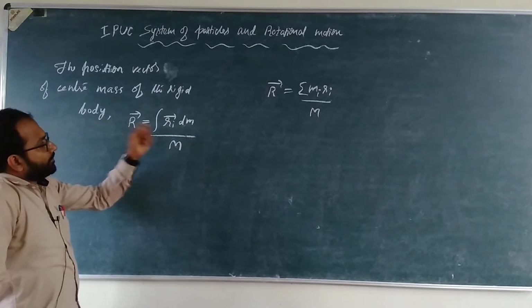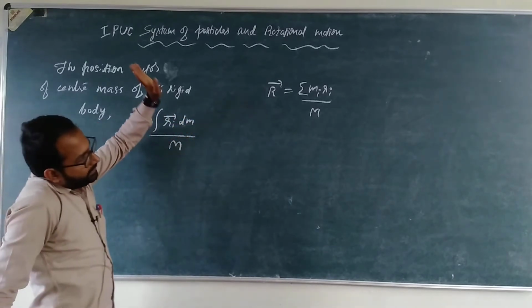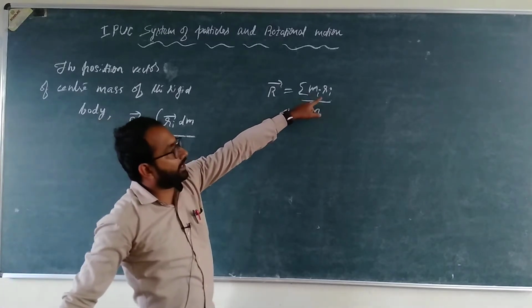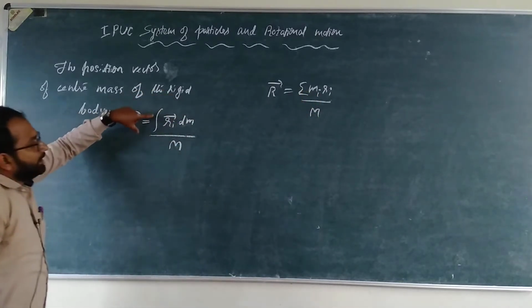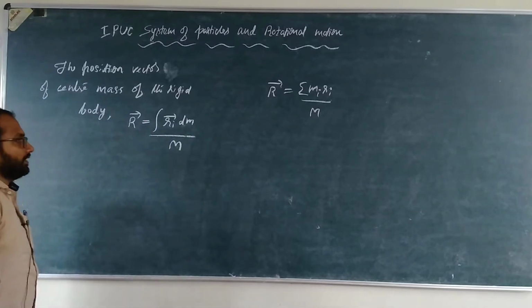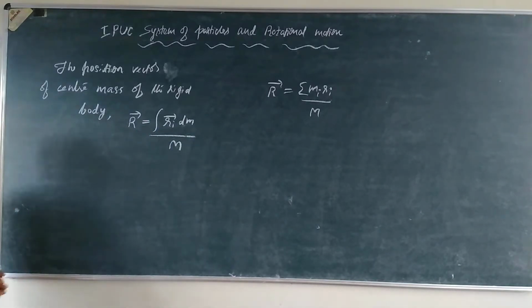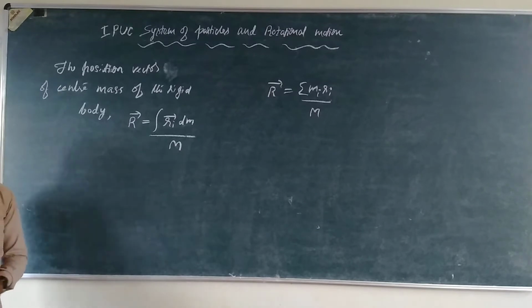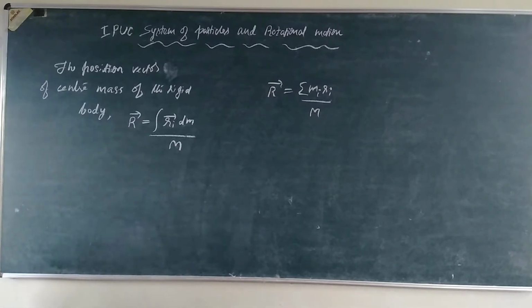So the summation of all m_i r_i becomes the integral of r dm, divided by the total mass, that is, the mass of the rigid body. That is the position vector of the center of mass of a rigid body.